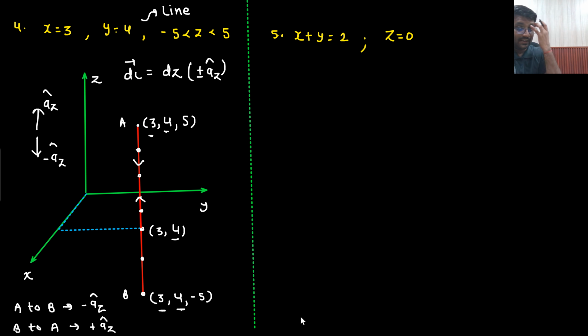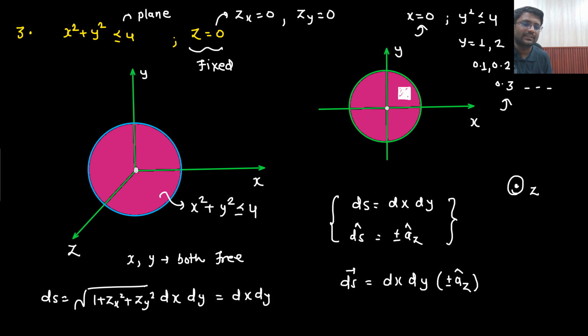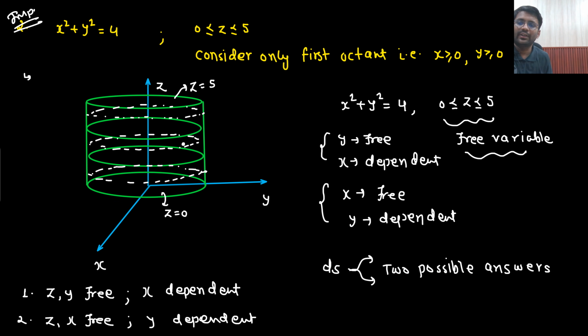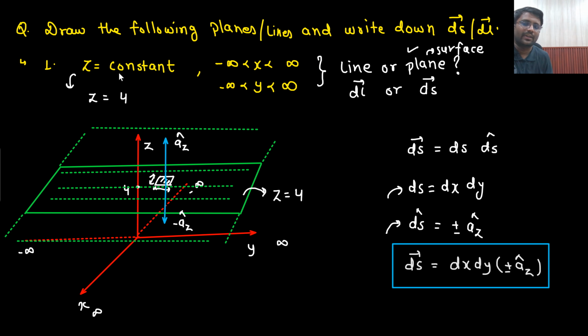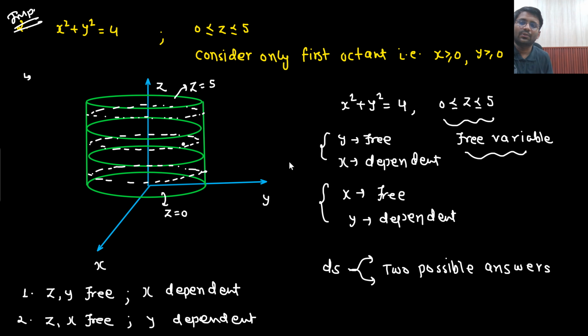Okay. Next one, x plus y equals to 2 and z equals to 0. Think about it. What is it? Look, how many fixed variables were there? This was fixed and this was fixed. So two fixed variables were there, and it created a line. With only one fixed variable, it created a surface. Here also only one fixed variable, which was either x or y, and the rest of them are free.